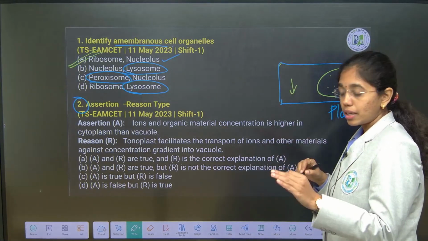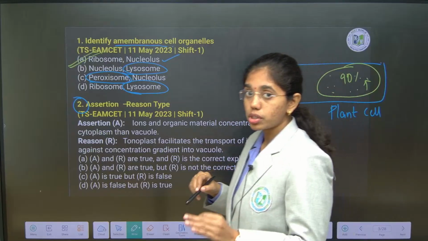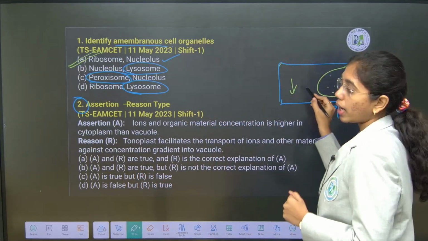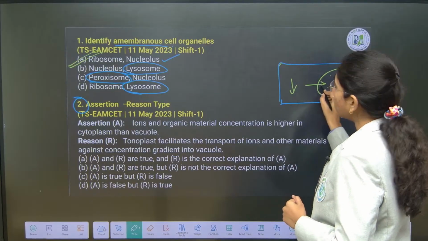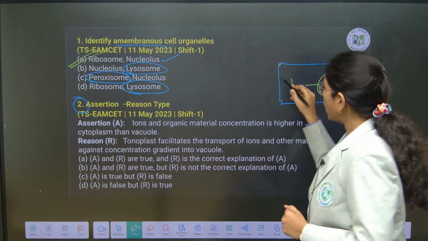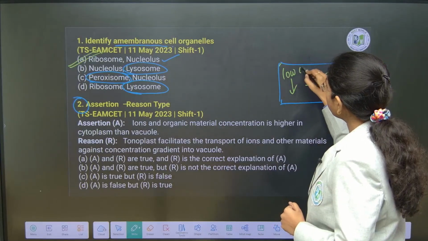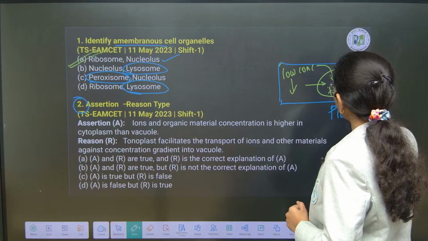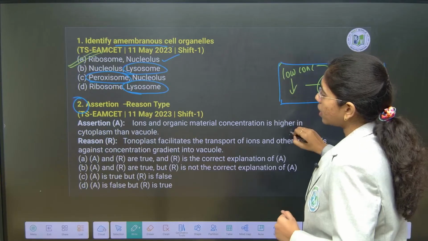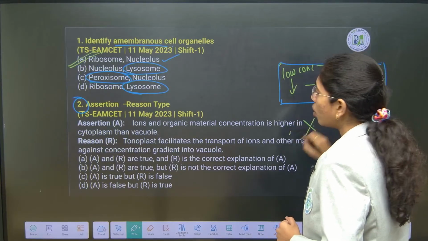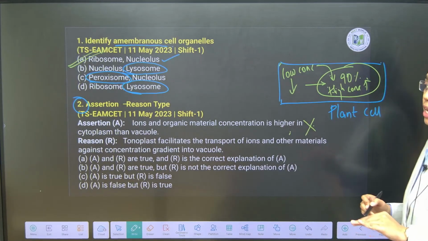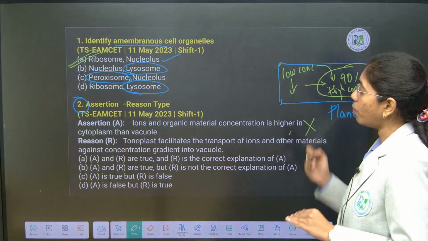That is the reason at the last step of endomembrane system we have learnt that the molecules or ions are passed out against the concentration gradient, that is from low concentration to high concentration. So when this is the scenario, assertion will go wrong. Ions and organic material concentration is low in cytoplasm and it will be high in vacuole.